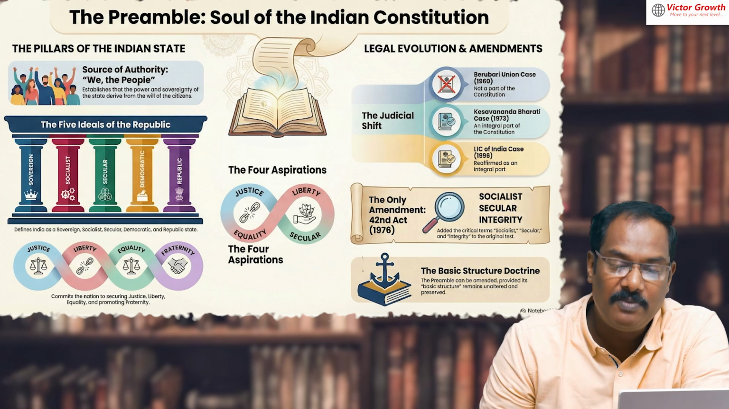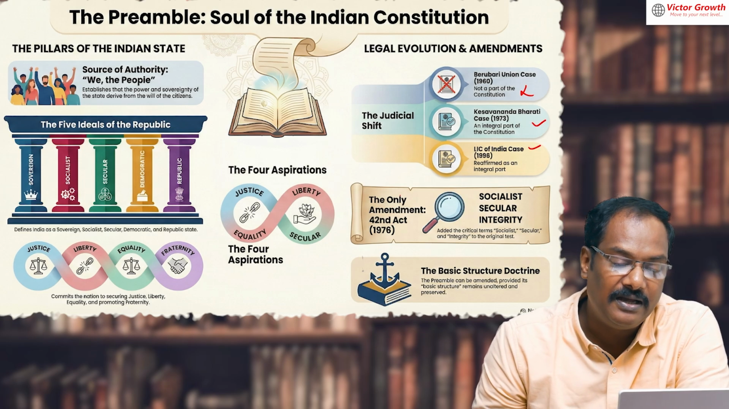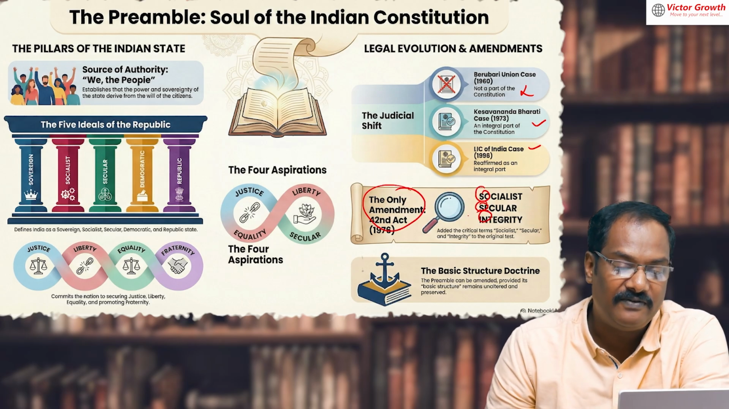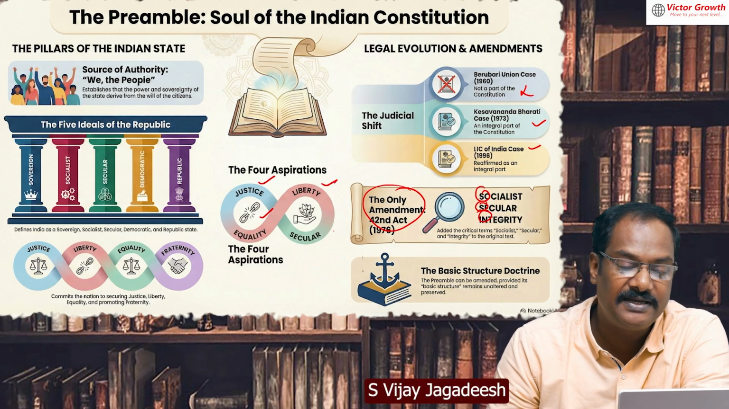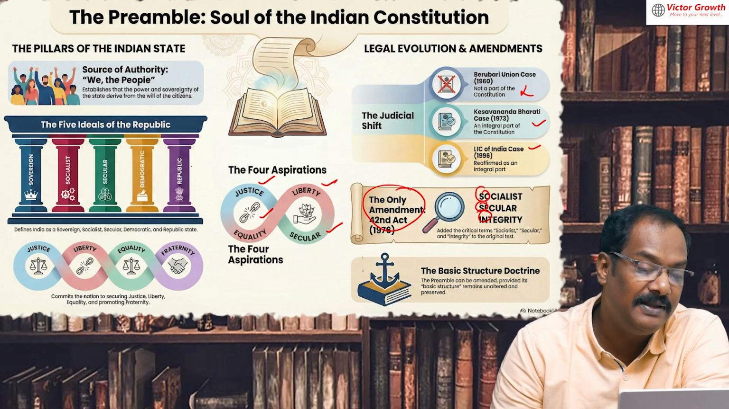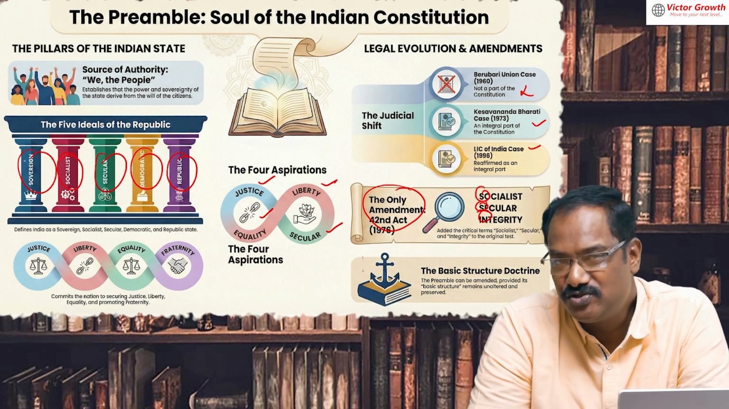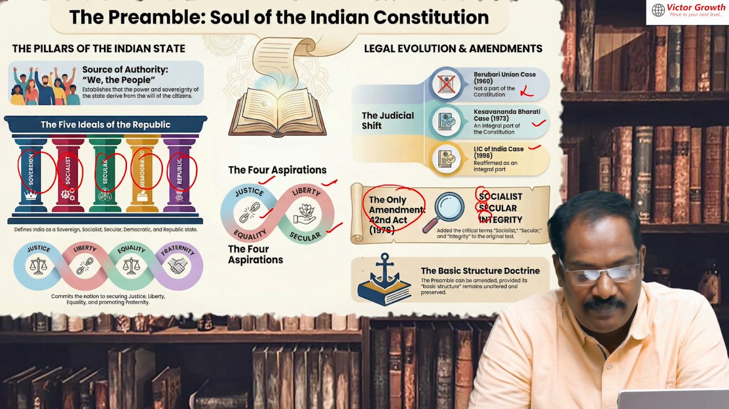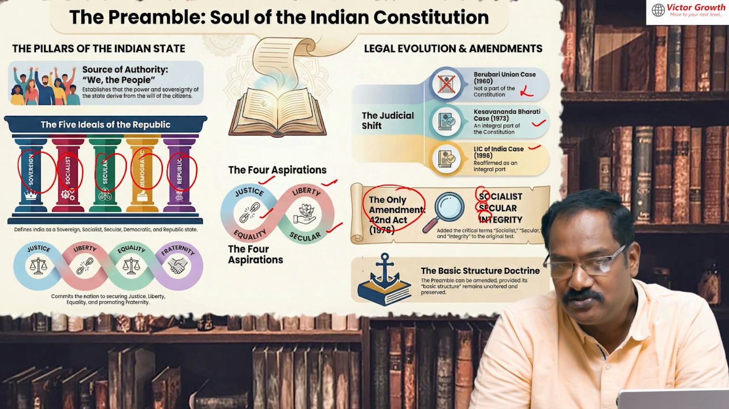So this is the total summary. In the Berubari case, they said it is not a part of the constitution, but later they said it is a part of the constitution. And only one time we have amended it. That time this SSI we added. So for aspiration, justice is there, equality is there, liberty is there, secularism is also there. And these are the five heads of the republic: sovereign, socialist, secular, democratic, republic. Socialist means India is not having socialism. It's not government-owned; we have a mixed economy. The source of authority is the people. Questions are coming from the preamble. Don't take it lightly. In prelims also and mains also, this is possible.